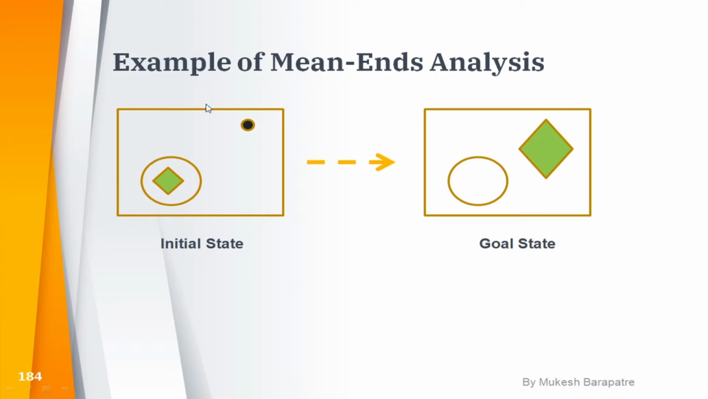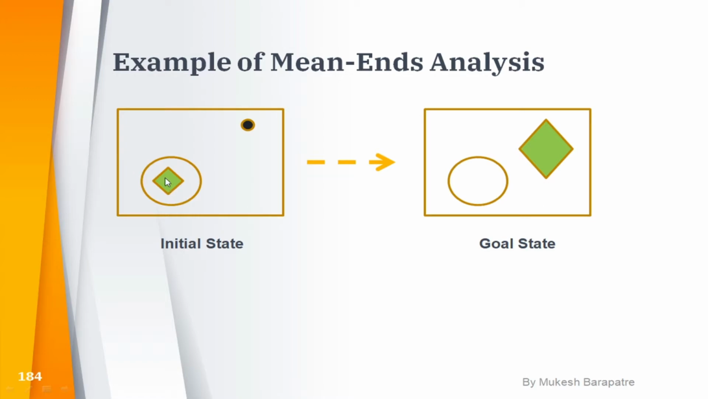Now look at the example here. What differences arise from the initial state to the goal state? We have a dot in the initial state and the dot is missing in the goal state. We also have a diamond shape.